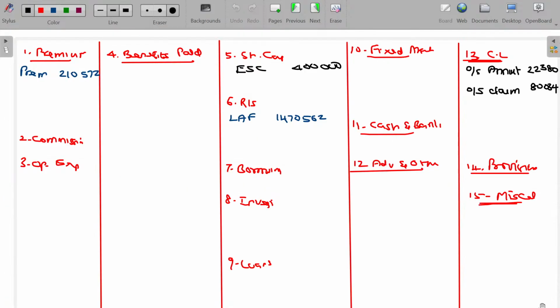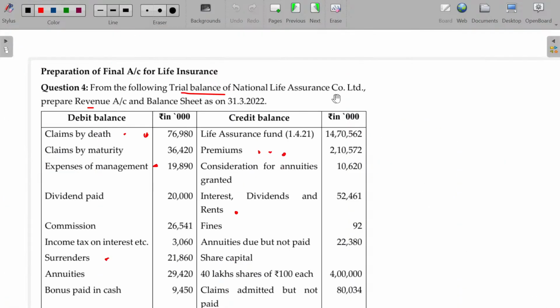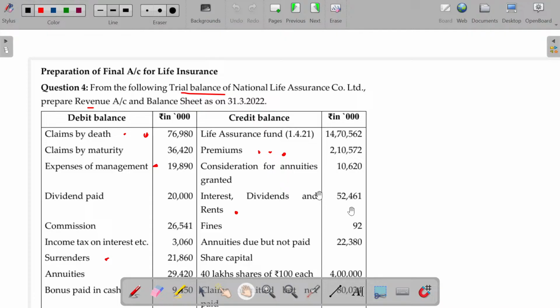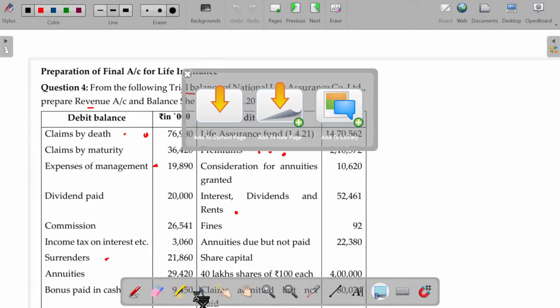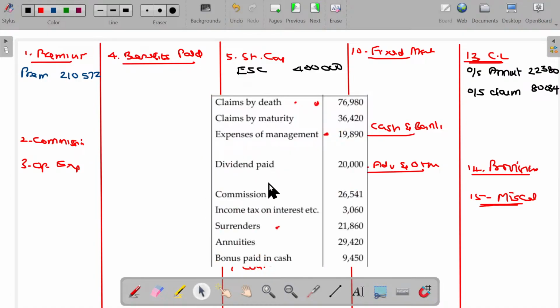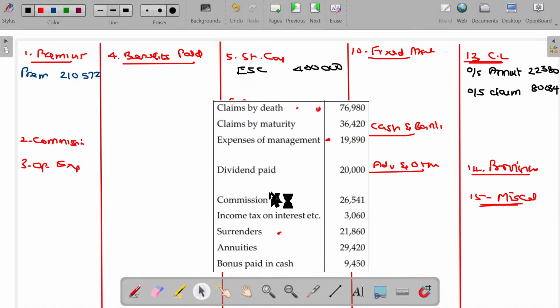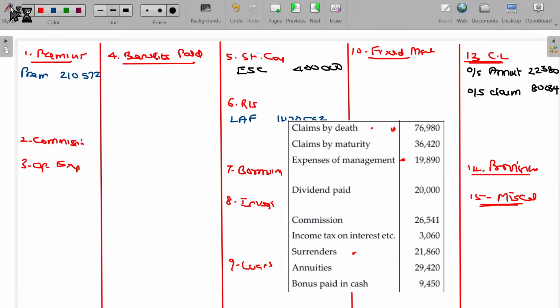You can go to the debit side. In debit side, let me finish the first few items here. Tell me. Claims by death. All these things are benefits paid. Claims, bonus, and annuity, all these are benefits paid.